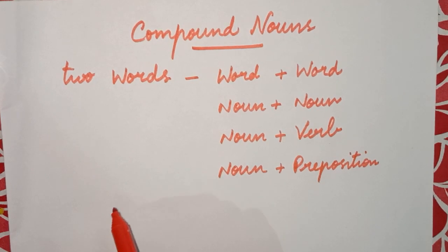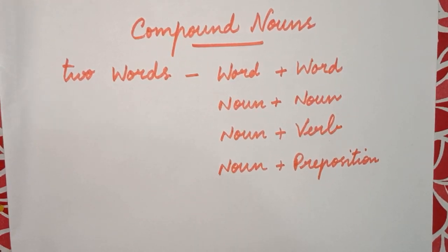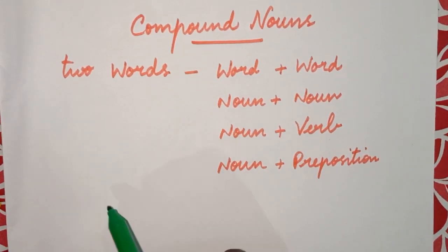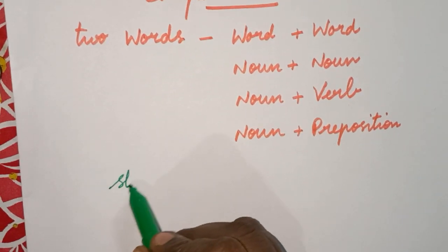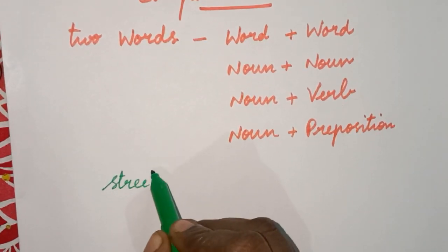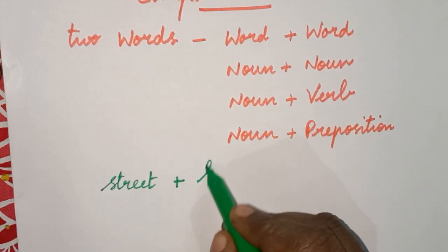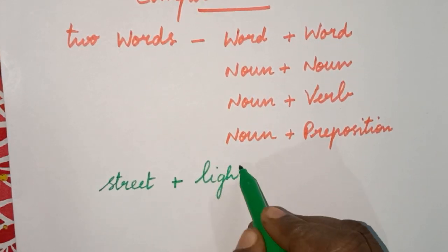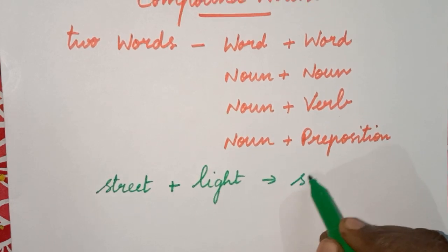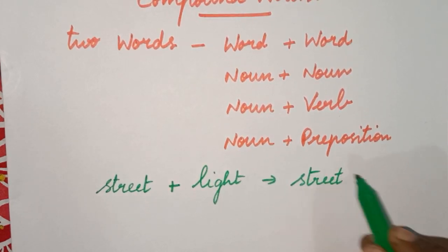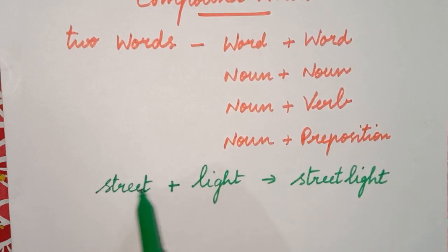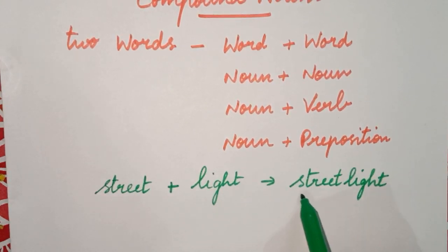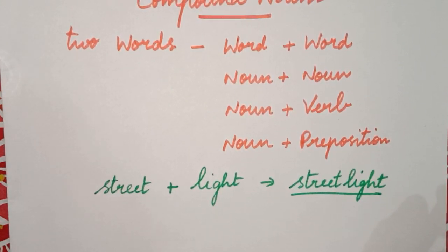What is a compound noun? You can say it as, like, street plus light. What is street plus light? Street light. Correct? So these two words combine together to give you one word, which is a compound word.